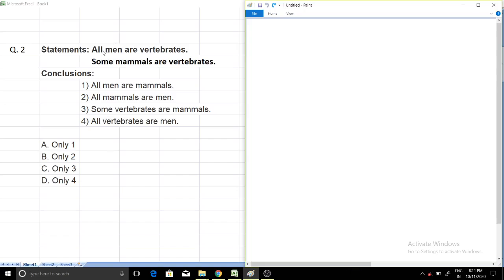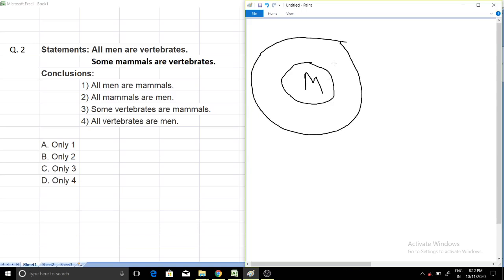Whenever it is told that all men are vertebrates, let me denote men by M. What we have to do with this type of statement is make one circle inside another circle. Let me repeat, one circle inside another circle. Which circle will be inside? The first word after "all" will be inside and the latter will be outside. So all men are vertebrates means men will be inside and vertebrates will be the outer circle. You have to do just this. All men are vertebrates can be represented in this way.